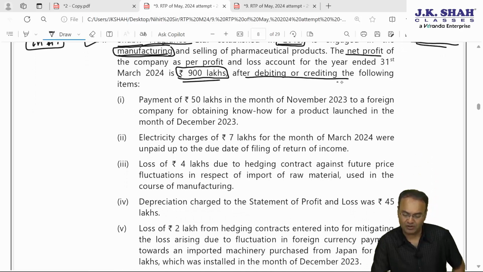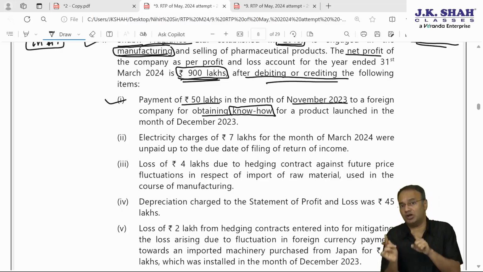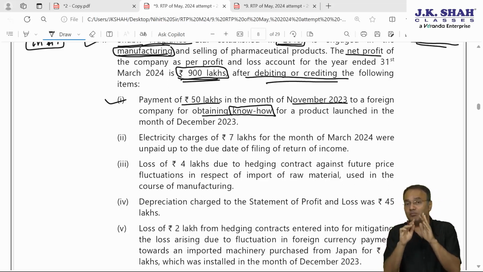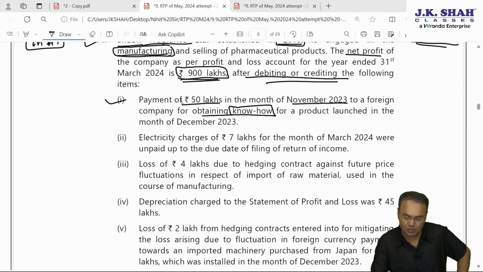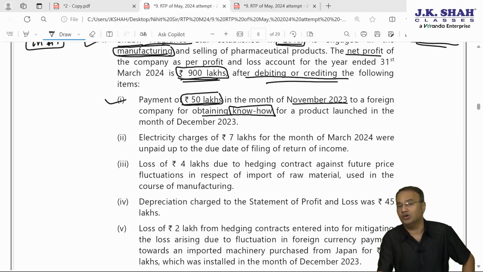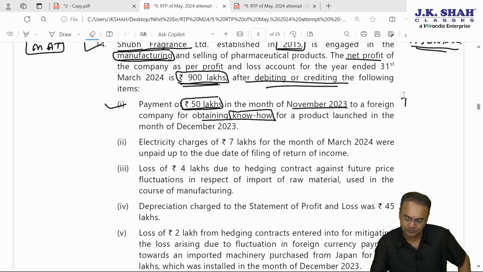900 lakh is the net profit after debiting and crediting the following items. So the first point is payment of 50 lakh rupees in the month of November 23 to a foreign company for obtaining know-how. Know-how is a capital asset, an intangible asset, for a product launched in the month of December 23. 900 lakh of profit is worked out after debiting 50 lakh rupees. Book profit is already computed, so we don't have to bother about that. We just have to calculate the correct net profit once again. 50 lakh is towards purchase of a capital asset called know-how, which is not allowed, wrongly debited. So we will have to add back 50 lakh rupees.